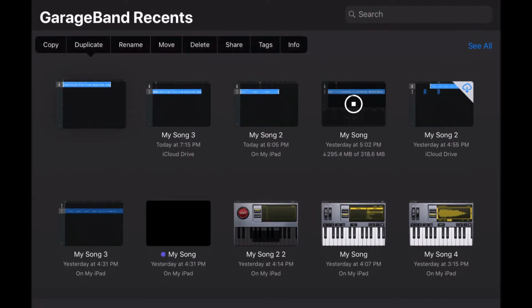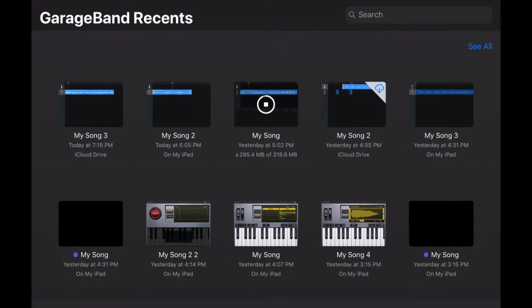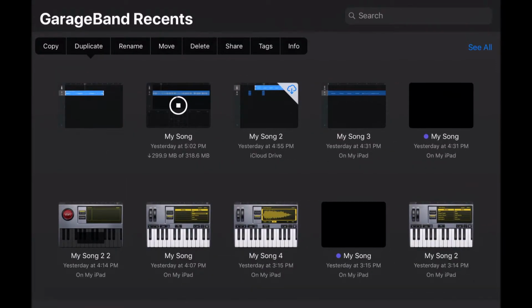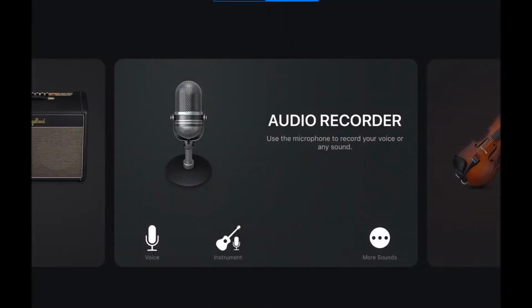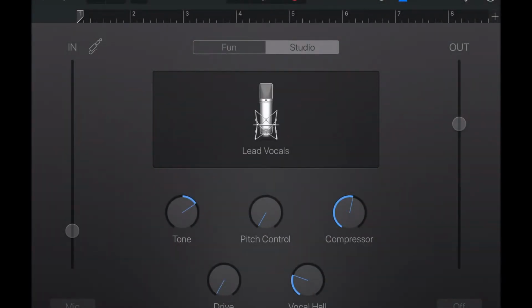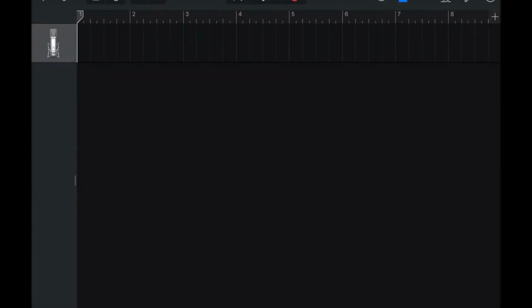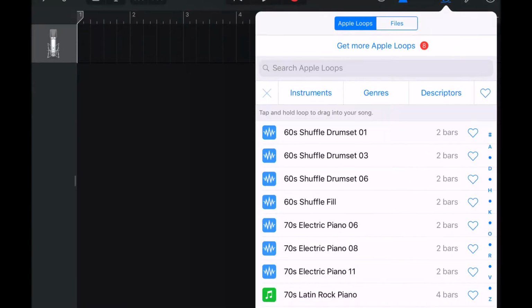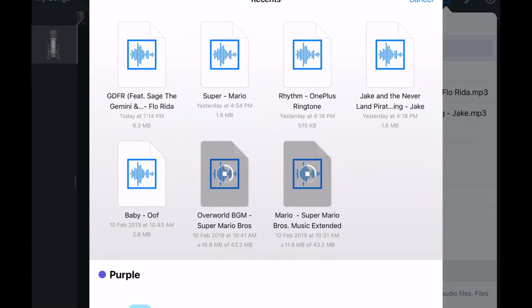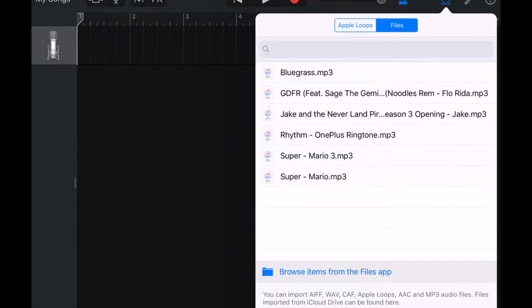I already made some videos, but it's not coming properly, so let me just delete it. Okay, scroll down, scroll sideways, then until the audio recorder. Then click that. Click the loop files. Then click on that. Then it will appear here. Just give it some seconds, it will appear.